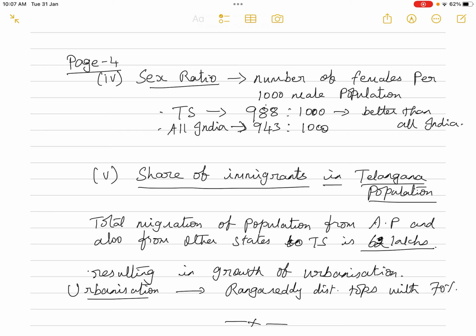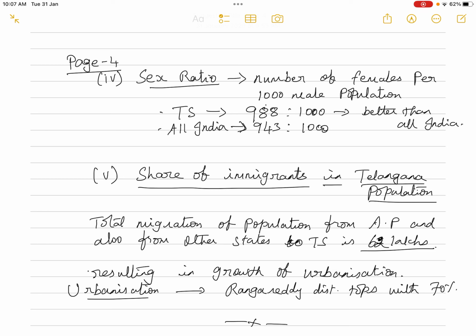And why are people migrating from the other states? Because of better opportunities. So where do you find the better opportunities? Only in urban areas. So because of people migrating from other states to TS, there is a growth of urbanization in the state of TS.